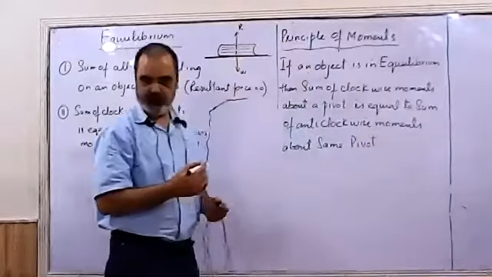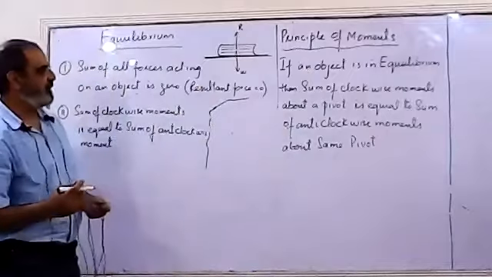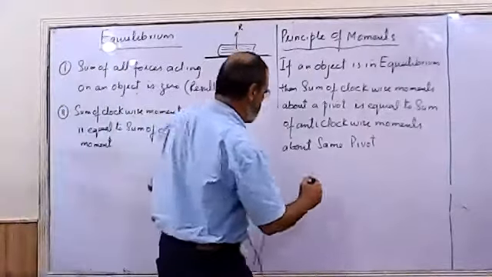If the object is already balanced, then we can apply this principle. So according to this principle,